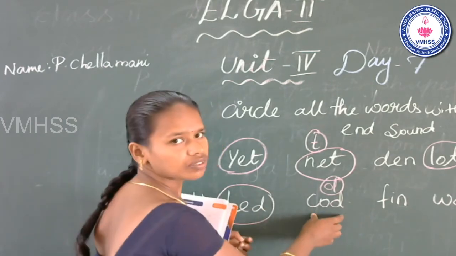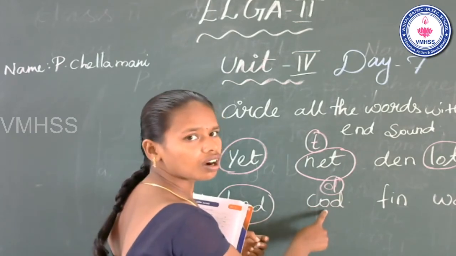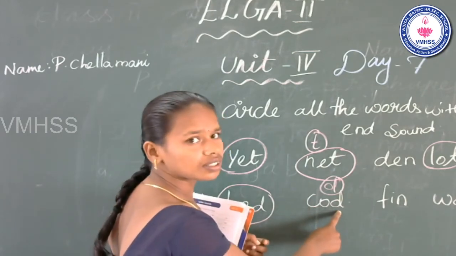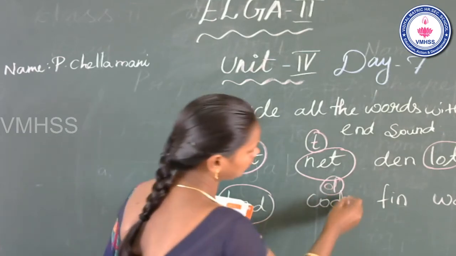Next, hot. What is the word? Hot. Beginning k, middle a, end the. This word have end sound the. Yes. You can circle it.